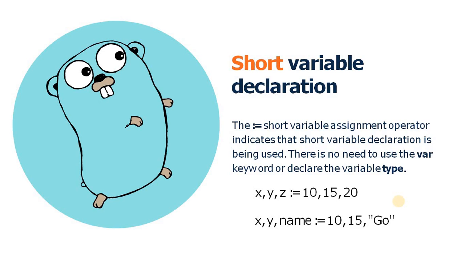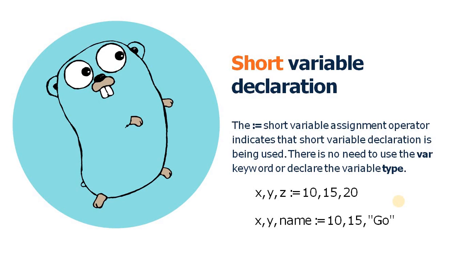In this example we have declared 3 variables x, y, z, and here we are assigning values to multiple variables. We are declaring multiple variables as well as assigning values to them. So this is the shortest form. Here we declare 3 variables x, y, z with initial values 10, 15 and 20. The type of the variable is automatically inferred based on the value.